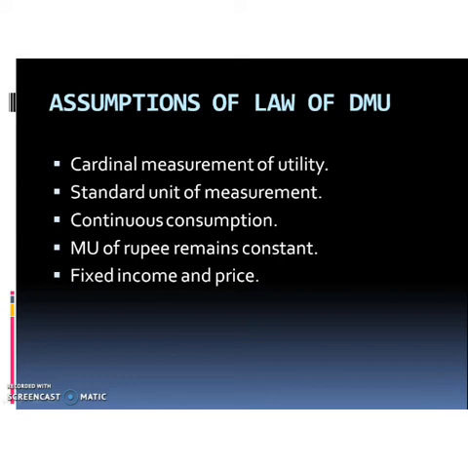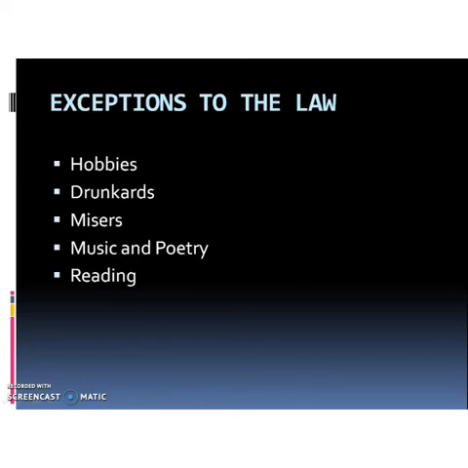If it satisfies all these conditions, the law is universally applicable. But in certain cases, it will not work. Such cases are treated as exceptions of the law of diminishing marginal utility. So, what are the exceptions of diminishing marginal utility? The first one, hobbies. In the case of hobbies like stamp collection, coin collection, etc., every additional unit gives more satisfaction. So, in the case of hobbies, the law of diminishing marginal utility is not applicable.